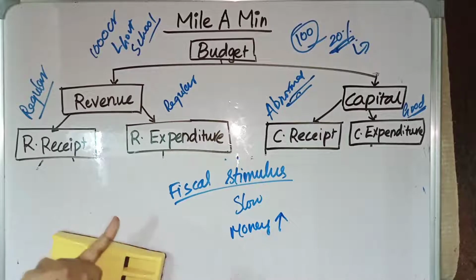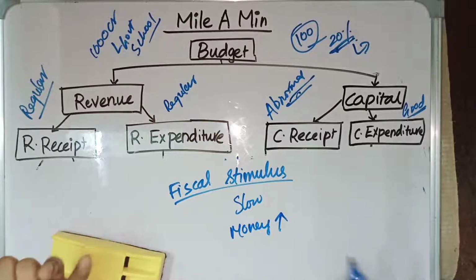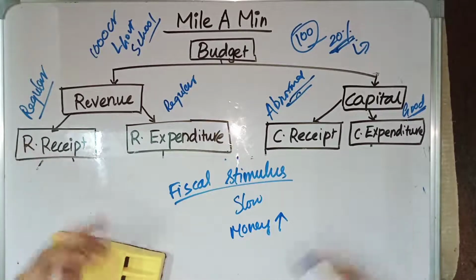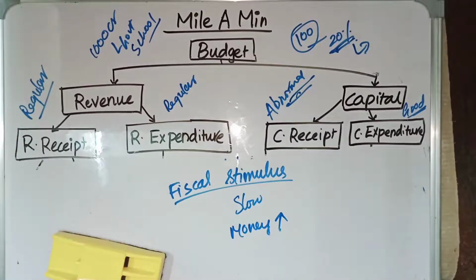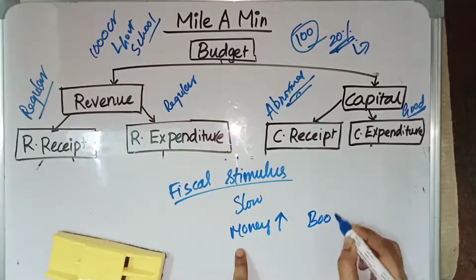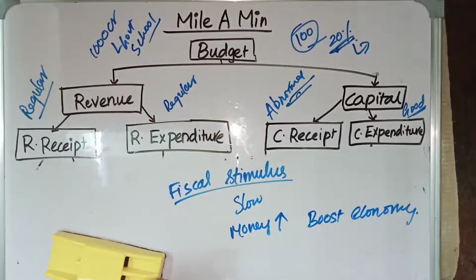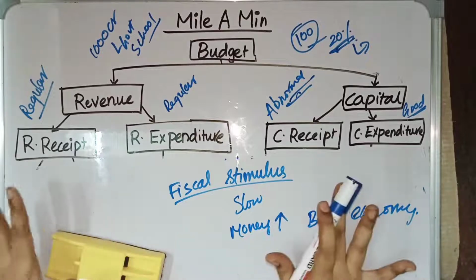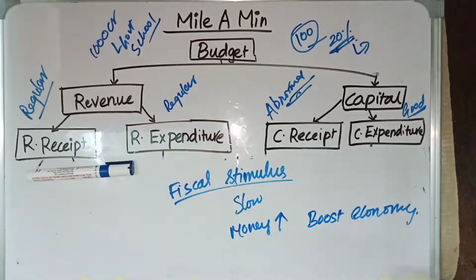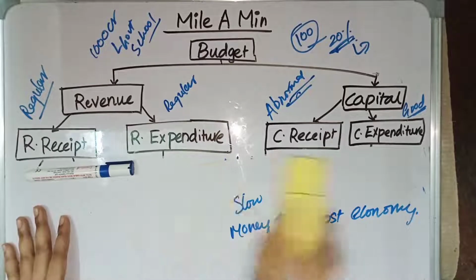So the government will increase money flow in the market. How does it increase? It can increase by increasing its expenditure. If the government has increased its expenditure, money flow in the market will increase, which will boost the economy. Fiscal stimulus is done to boost the economy while there is a slowdown in the economy. So these are the things relating to fiscal stimulus.